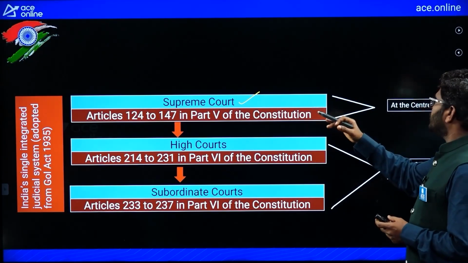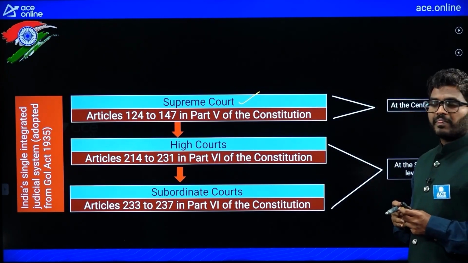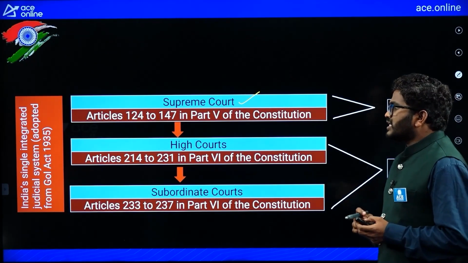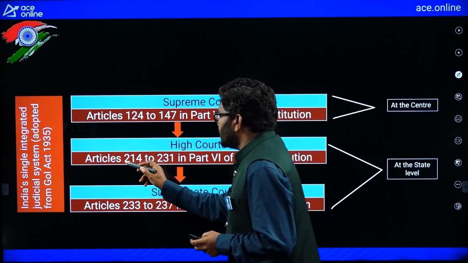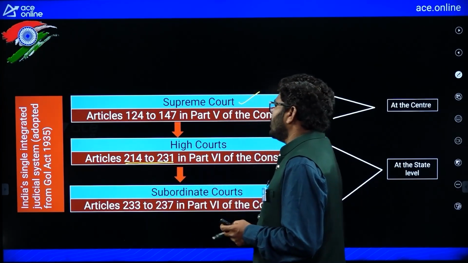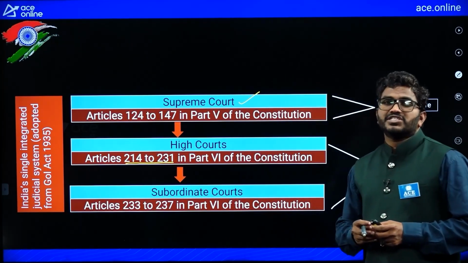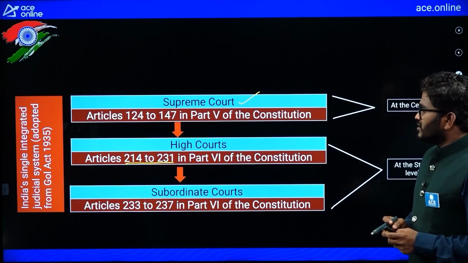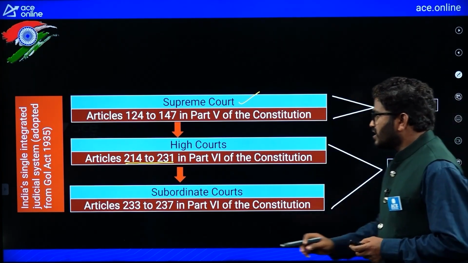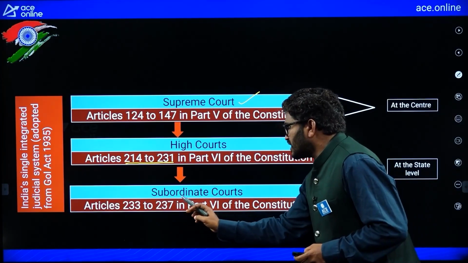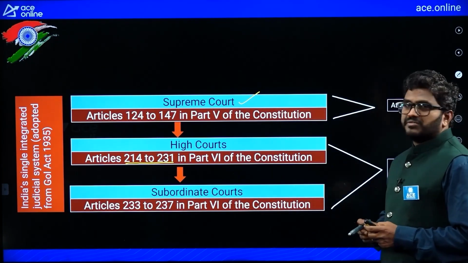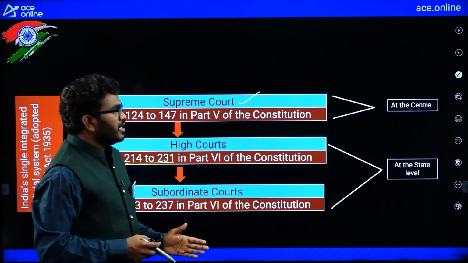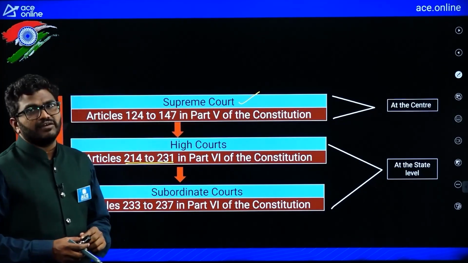So the Supreme Court is at the central level, and for the High Court, Article 214 to 231 in Part 6 of the Constitution deals with the High Court. Then subordinate courts, Article 233 to 237 of Part 6 of the Constitution. So High Court and subordinate courts are at the state level and Supreme Court is at the central level.